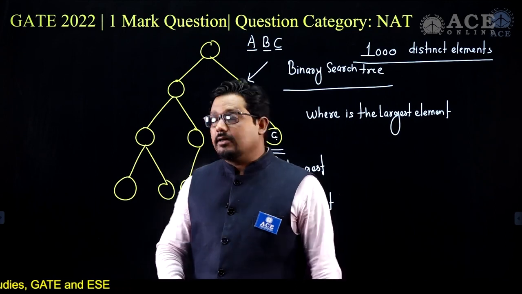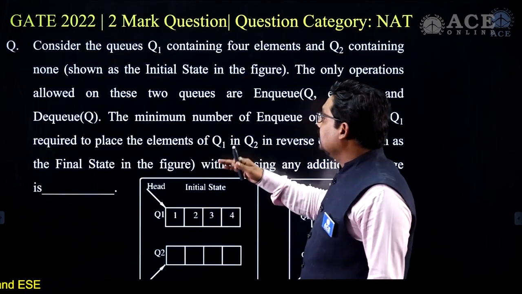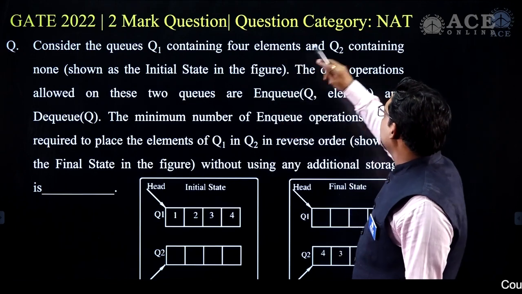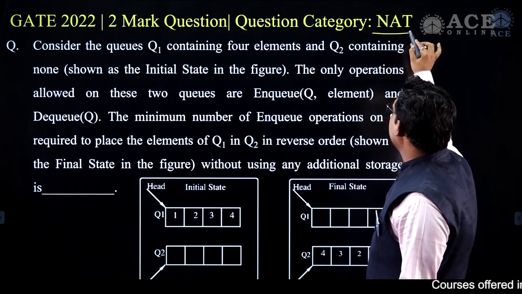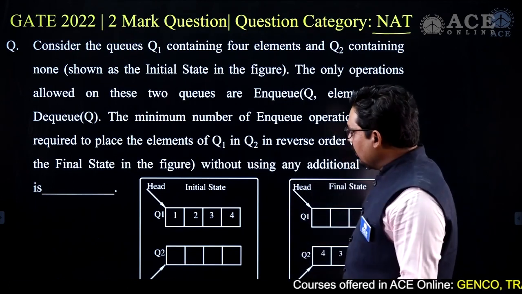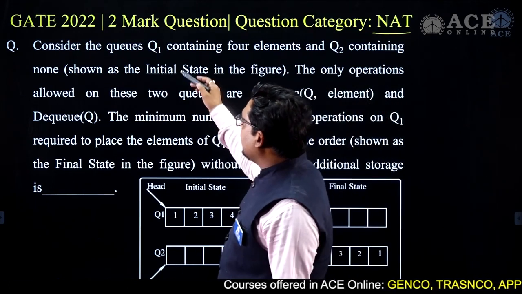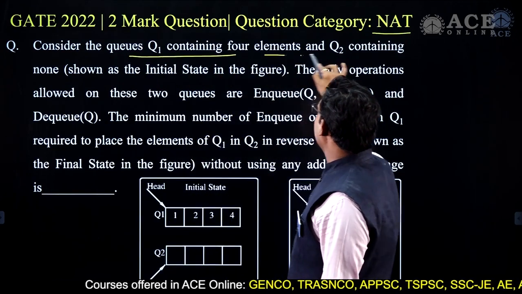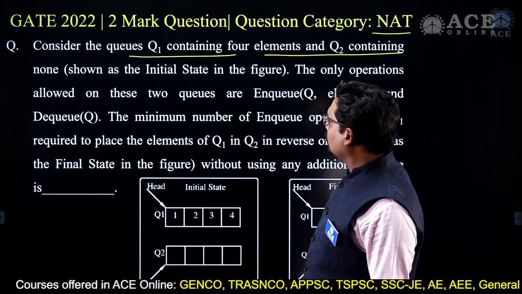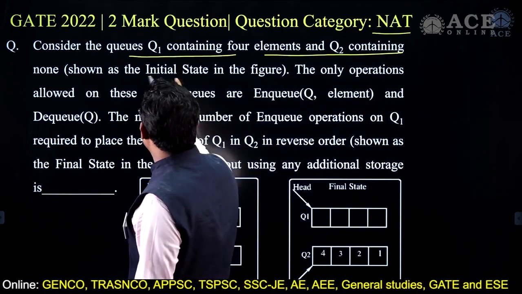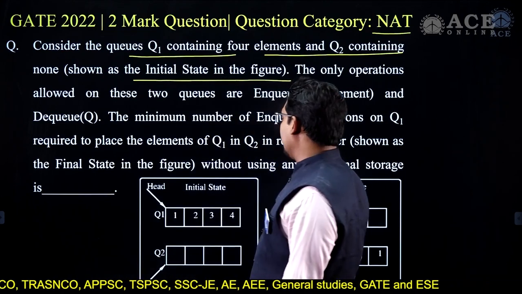The next question here is from 2022, a 2-mark question, and its category is NAT, numeric answer type. Now the question says: consider Q1 containing 4 elements and Q2 containing none, shown as the initial state in the figure.